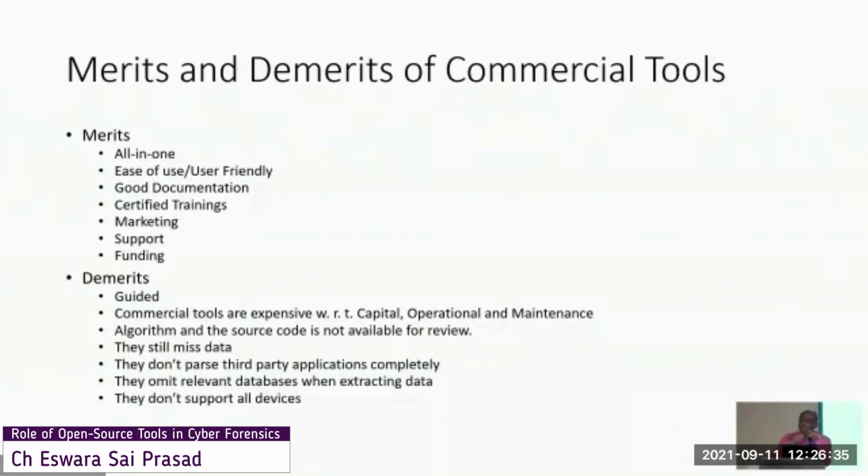Some OEMs or vendors say their tool is capable of cracking the pass codes, that is lock codes, of Androids and even the latest iOS devices. But practically, there are many limitations in such scenarios. Nobody highlights those points; they say they will be able to support all sorts of scenarios.